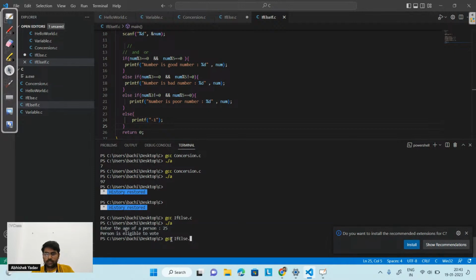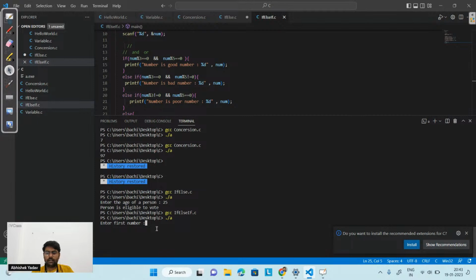So what I can do is gcc, and the file name if else if dot c here, right? So I have successfully compiled the program. Now I have to run the program. In order to do that, I have to use ./a.out, and after that I have to take a number. Let's take 15 here. So 15 is both divisible by 3 and 5, so I will get the answer as good number here, right? Let's see. You can see I am getting good number here.